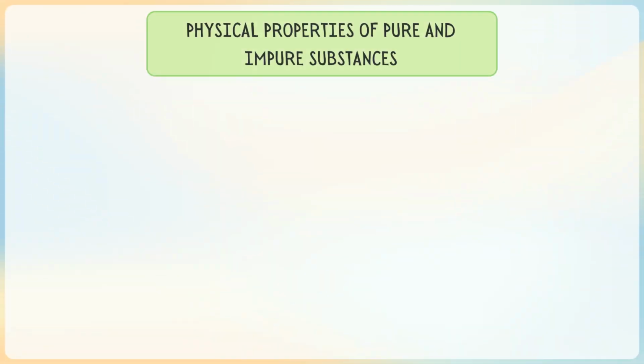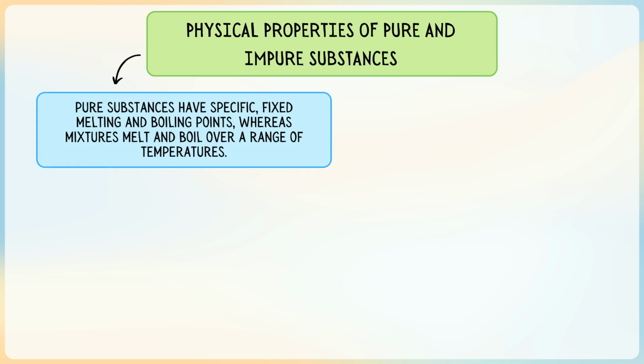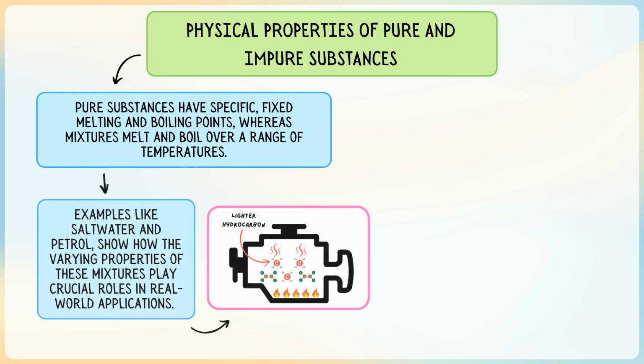In today's lesson, we delved into the difference in melting and boiling points of pure substances versus mixtures. We explored how pure substances have specific fixed melting and boiling points, whereas mixtures melt and boil over a range of temperatures. We illustrated this concept through examples like saltwater and petrol, where the varying properties of these mixtures play crucial roles in real-world applications.